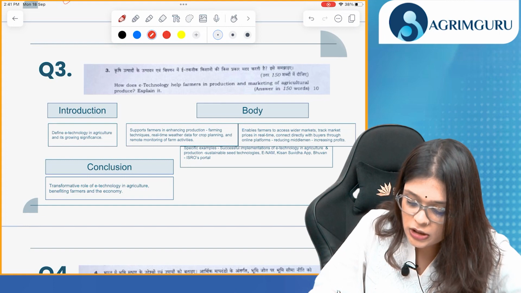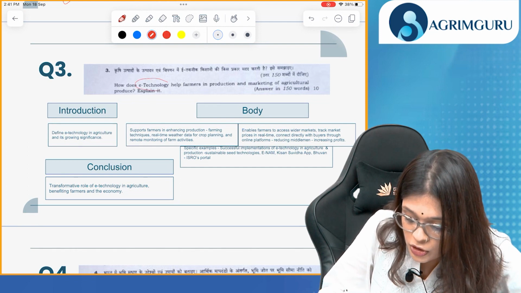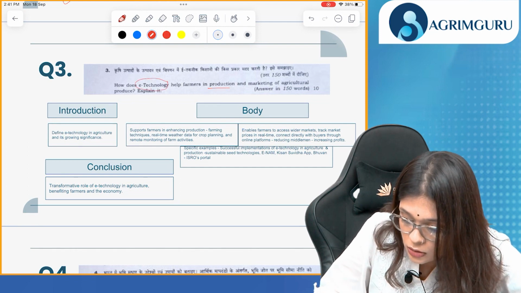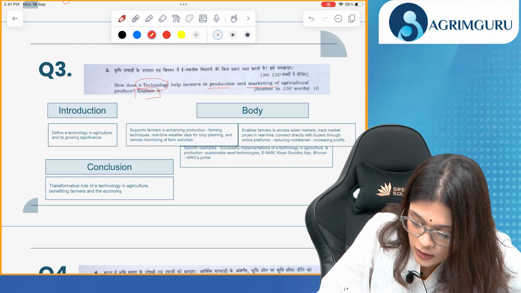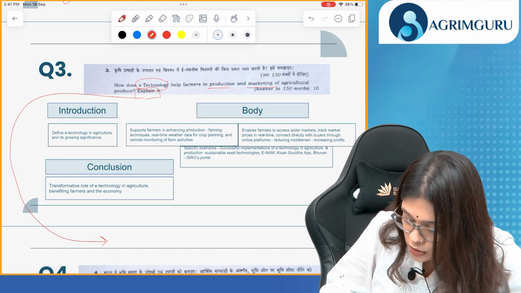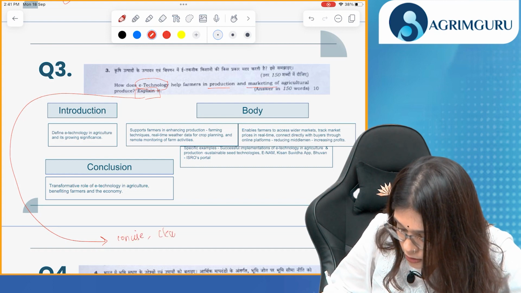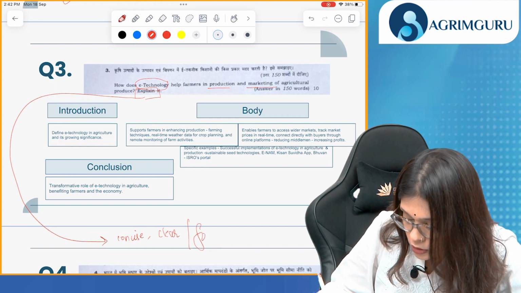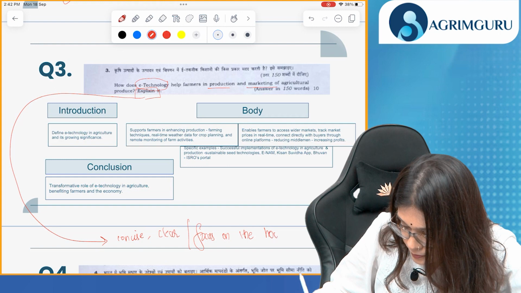Third, how does e-technology help farmers in production and marketing of agricultural produce? Now, the keywords are e-technology, production, and marketing of agricultural produce. And explain. When we explain, we need our answer to be concise, clear. Okay? Focus on the how and why.